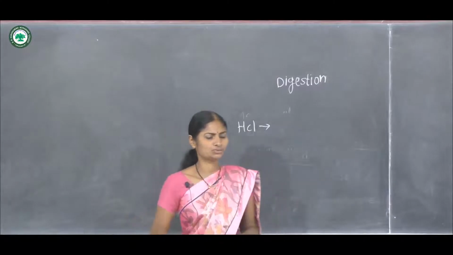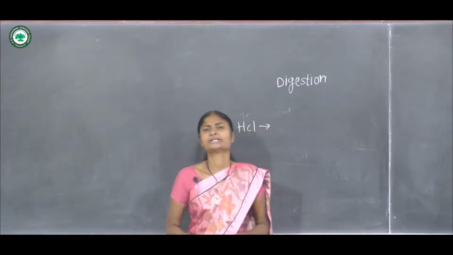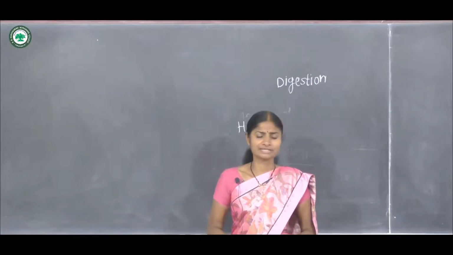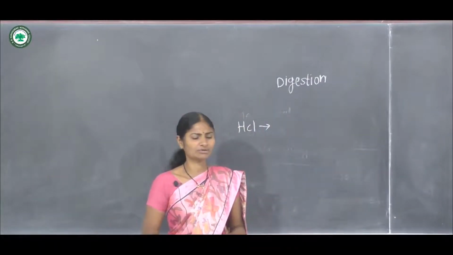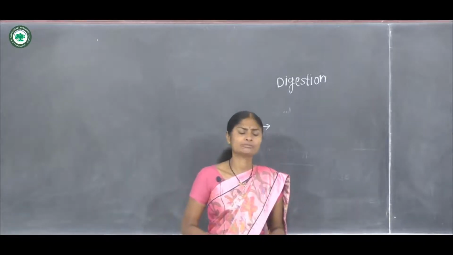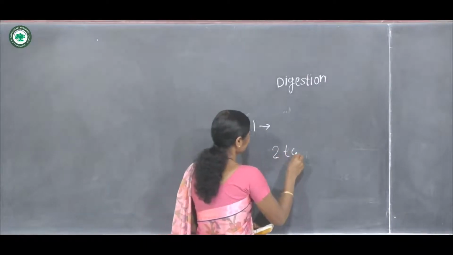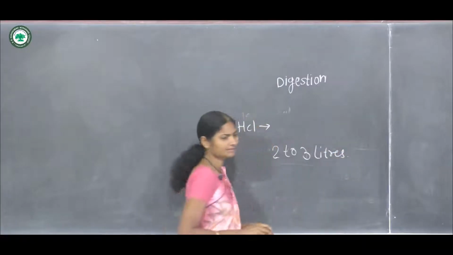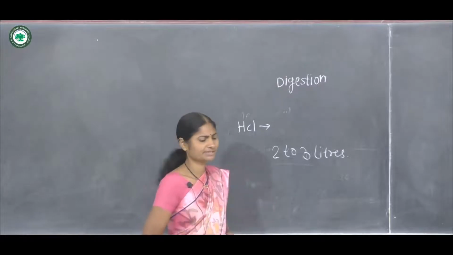The wall of the stomach has numerous deeply pitted gastric glands which secrete gastric juice. About 2 to 3 liters of gastric juice is secreted daily by a normal adult, and this gastric juice mainly contains HCl,